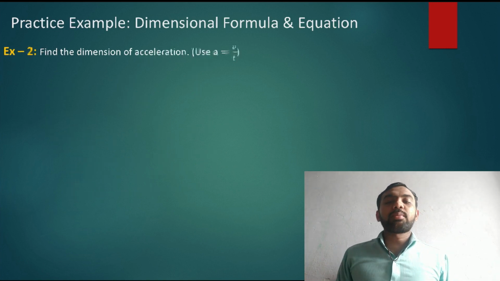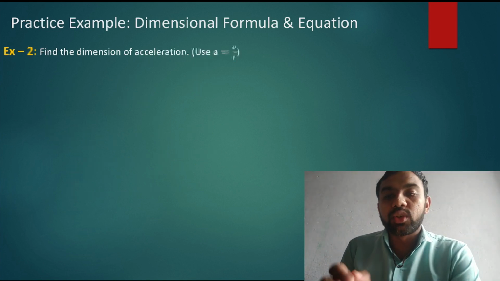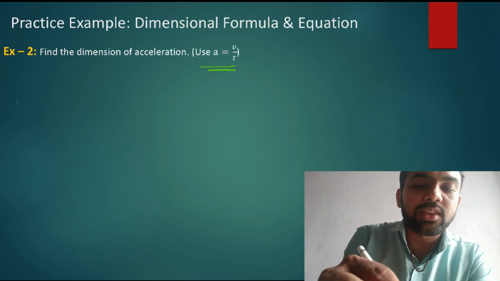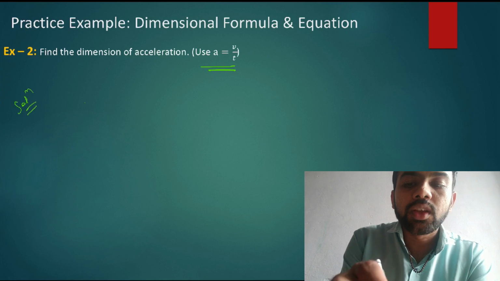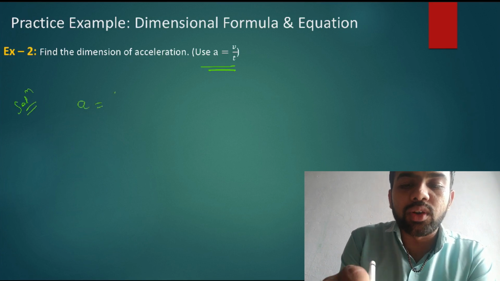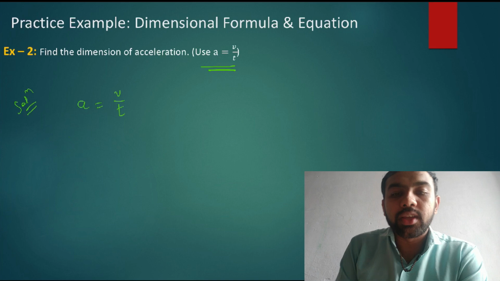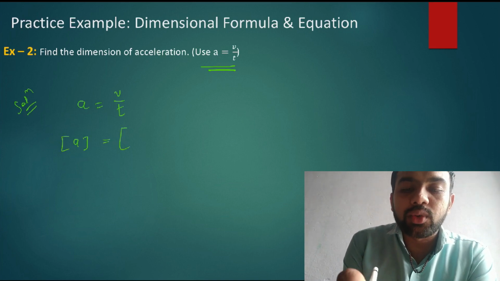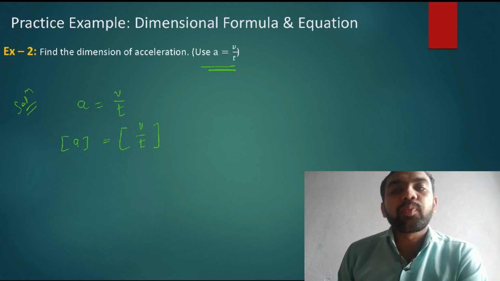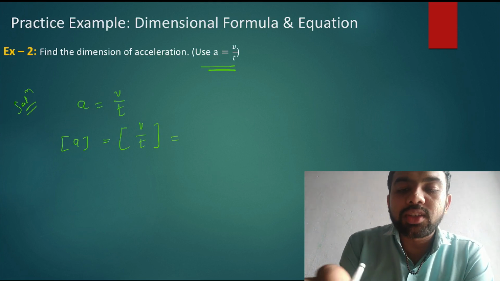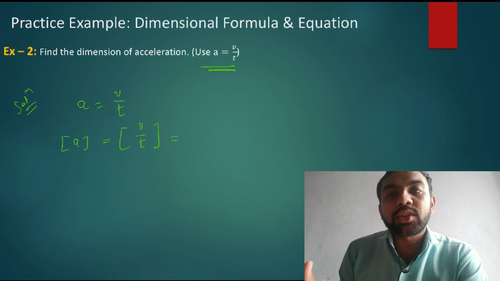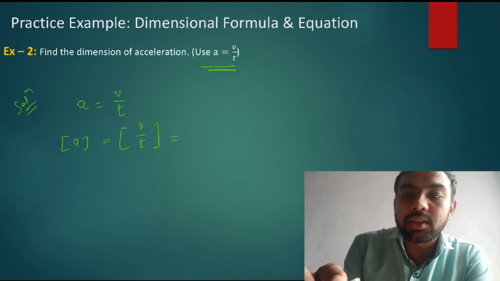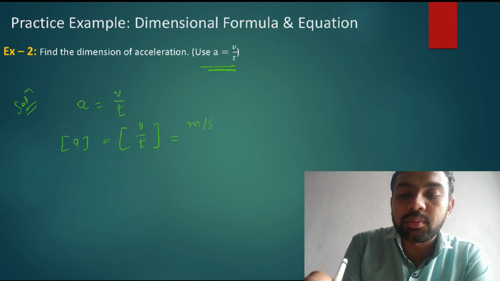Next example: find the dimension of acceleration. So what is acceleration? Acceleration is equal to v by t. Let's write the solution here. Acceleration is equal to v upon t. It means the dimension of acceleration is equal to the dimension of v upon t. So what is the unit of v? Meter per second.